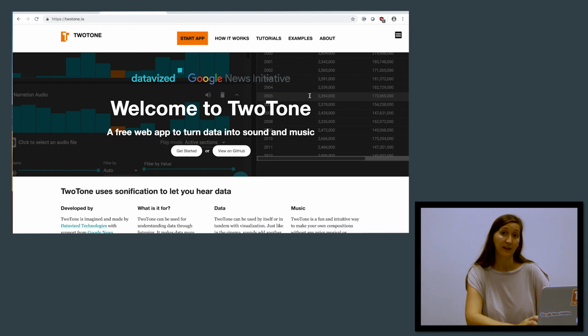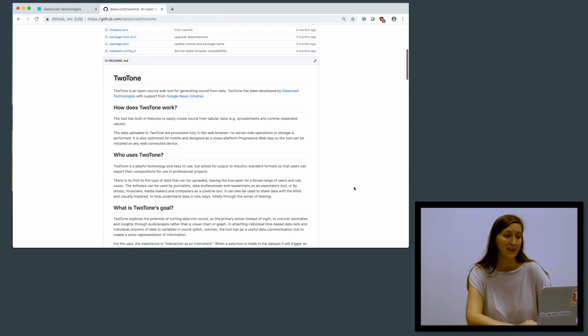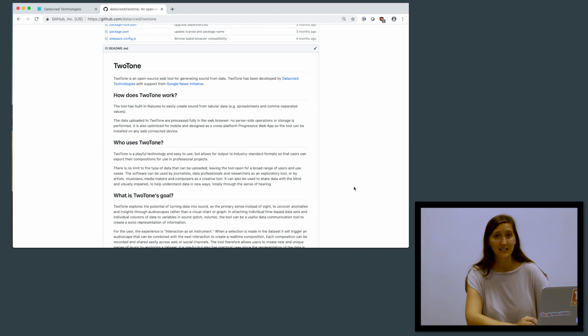TwoTone is also freely available. It's open source, and you can see here we can access the tool through the GitHub page. So you can contribute to the tool, and we welcome your feedback. It has built-in features to easily create sound from tabular data, such as spreadsheets and comma-separated values, and turn that into audio and/or music. The data uploaded to TwoTone are processed fully in the web browser. No server-side operations or storage is required. It's also optimized for mobile and designed for a cross-platform progressive web app experience, so you can even add the application to your own device.